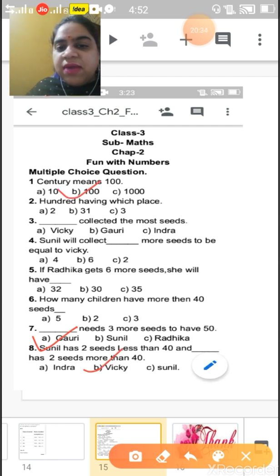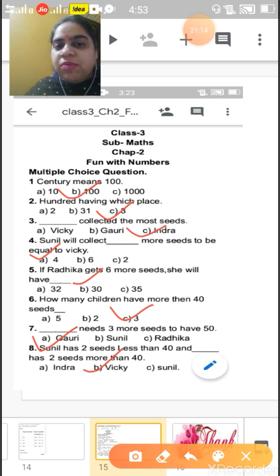So children, let's have a look. Century means 100. 100 has the third place. Who collected the most seeds? Indra. Sunil will collect dash more seeds to equal Vicky. That is how many? 4, because he has 38. If Radhika gets 6 more seeds, she will have 30 seeds. How many children are having more than 40 seeds? That is 3. So children, this is your worksheet.